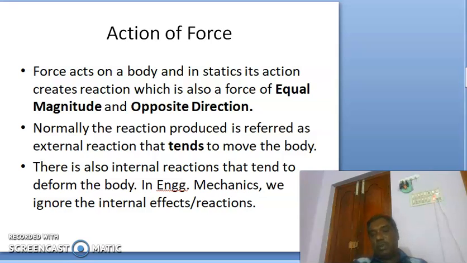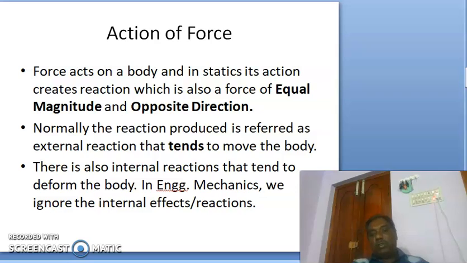Normally, the reaction produced is referred as external reaction that again tends to move the body. Again, this tendency is also only the tendency that is observed, and in statics it is not a movement or which is not able to create any movement there.